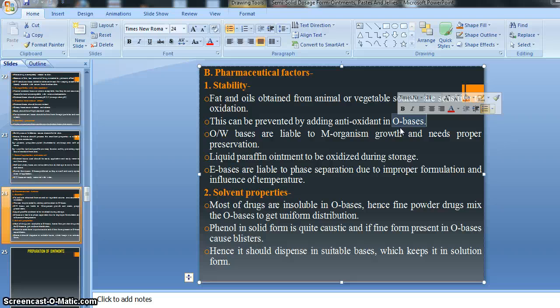You should remember this. That's why for the preservation or stability of our O/W emulsifying base, there is a need to add a proper preservative.